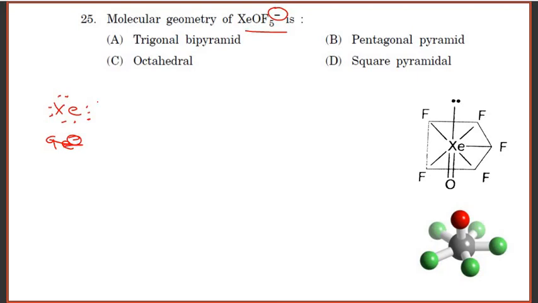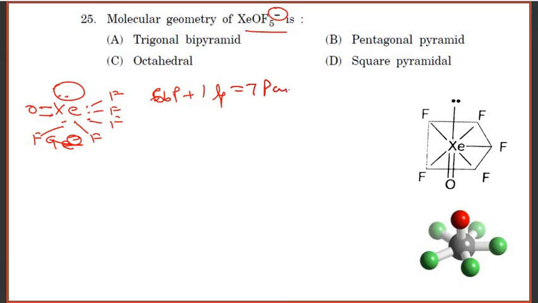There are 5 fluorine atoms. You substitute 5 fluorine atoms here, and 2 electrons for the oxygen atom, and 1 lone pair. So this XeOF5 minus contains 6 bond pairs and 1 lone pair. So totally 7 pairs. For 7 pairs, the hybridization will be sp3d3. sp3d3 hybridization shows pentagonal bipyramidal geometry.